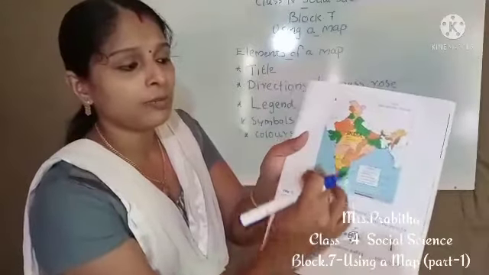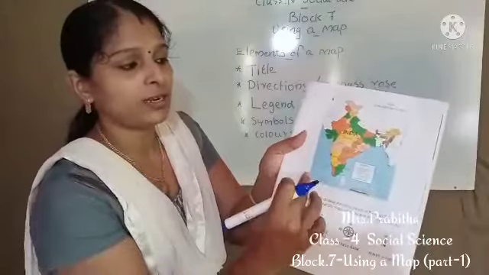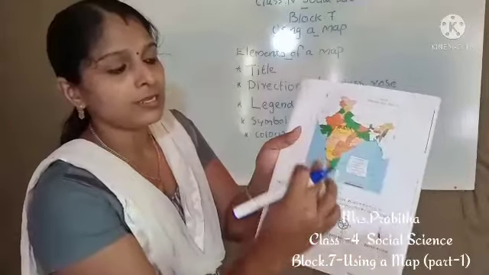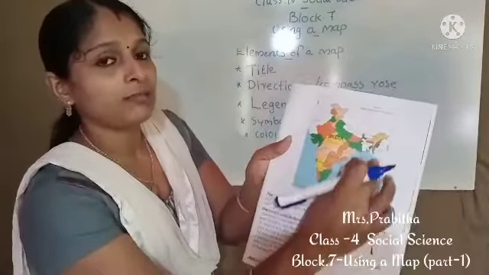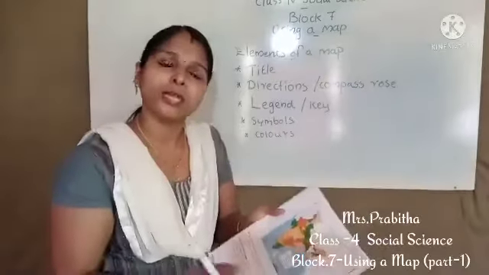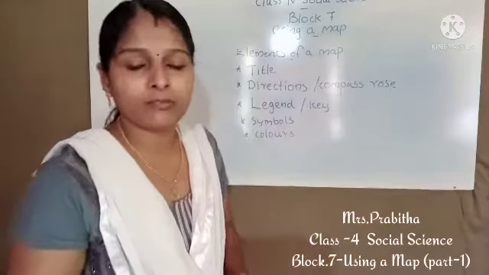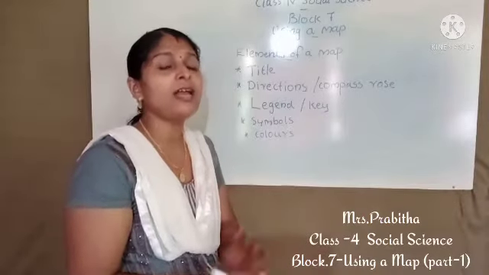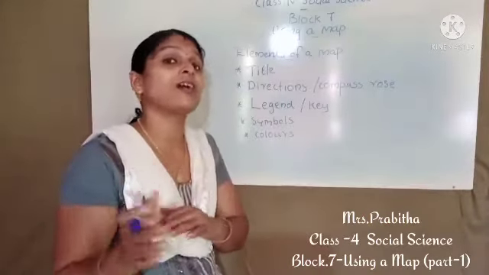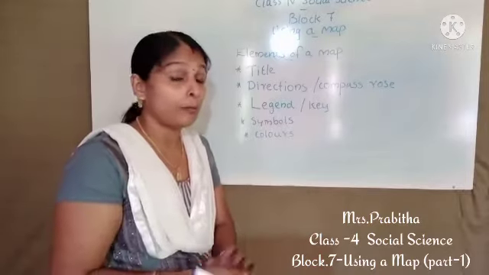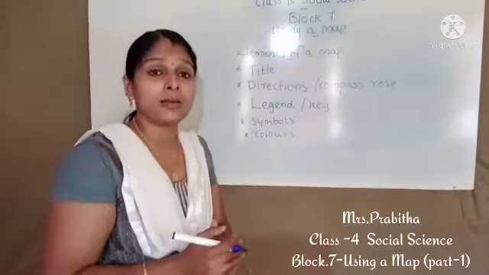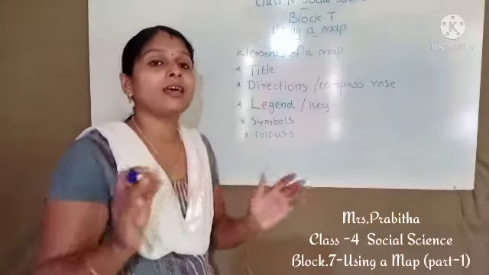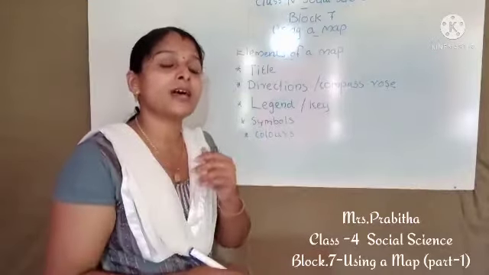Three parts of India are covered by water, we studied. East, west and south, three parts are covered by water. So the blue color shows water. When we look at the physical map of India, we can see different colors are used in the map. Mountains in brown color, plains in green color. Like that, different colors are used in a map.